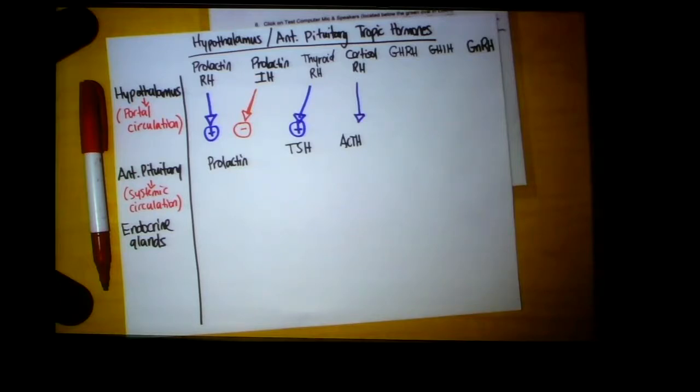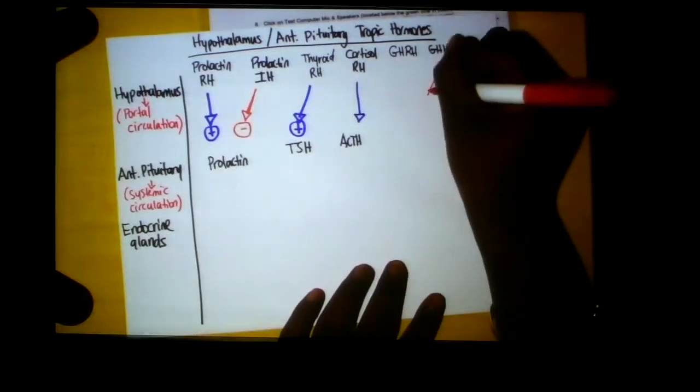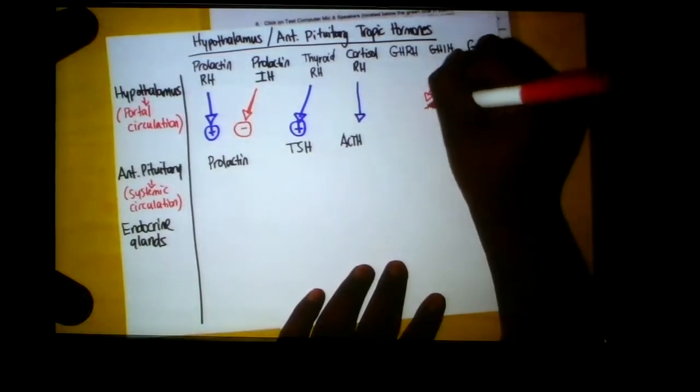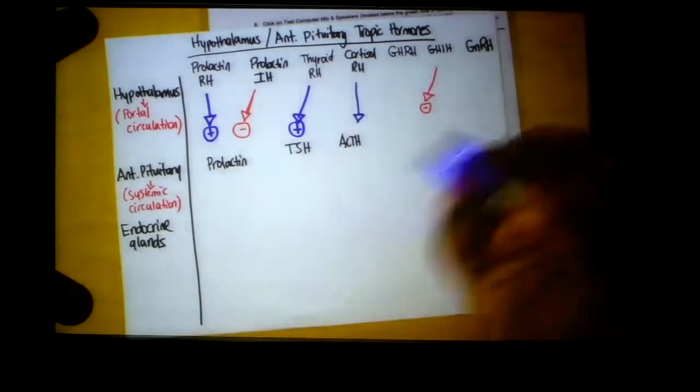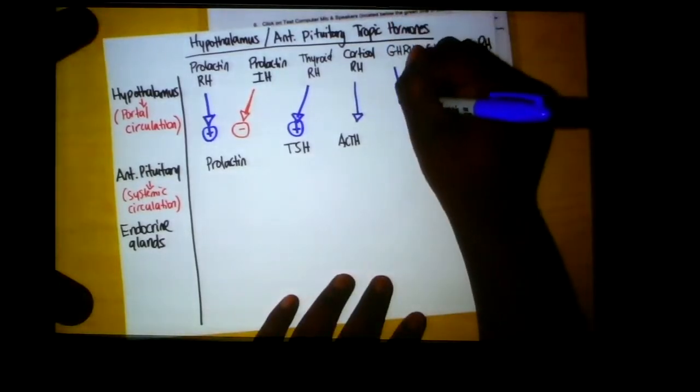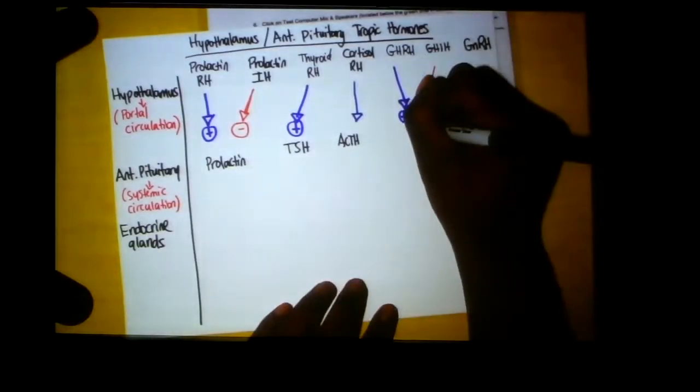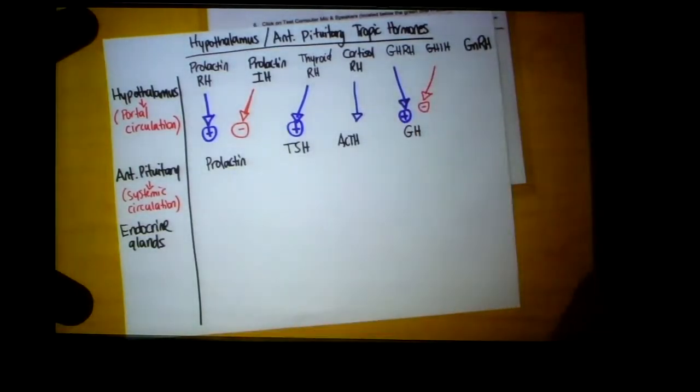Now, growth hormone releasing hormone and its inhibiting hormone will block on this side and stimulate here on this side the release of growth hormone, okay? And then finally, gonadotropin releasing hormone will stimulate the release of FSH and LH.